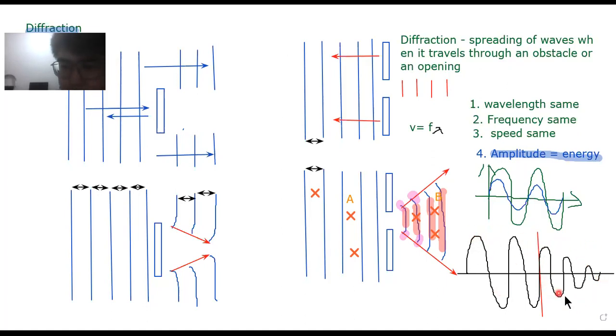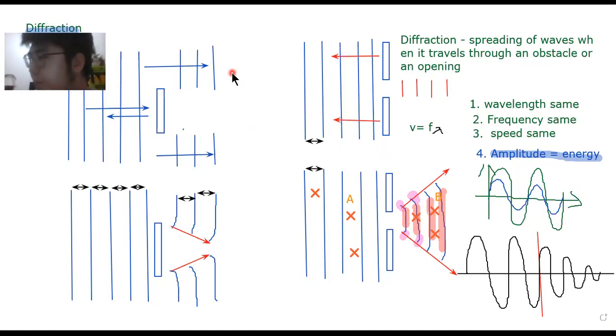So what is this? This looks very familiar. This is something we learned in the previous chapter. It's called damping, right? Damping is about losing energy over time. That's why the vibration gets smaller and smaller and smaller. So with diffraction, up to a certain point, the wave's energy disappears. It becomes very, very small, until it almost disappears, because the energy is spread among a very huge area. So understand the phenomenon of diffraction.